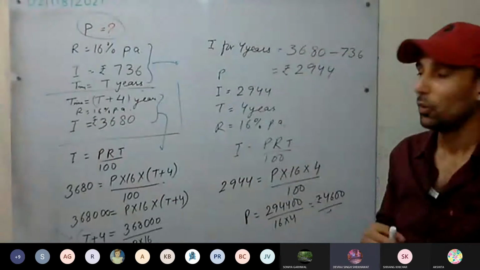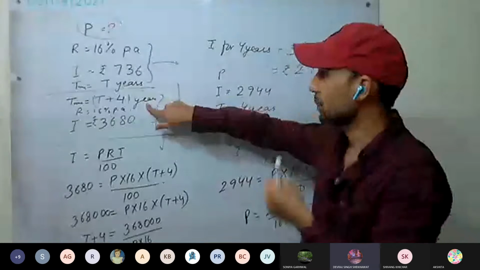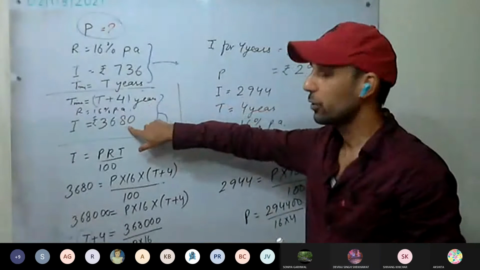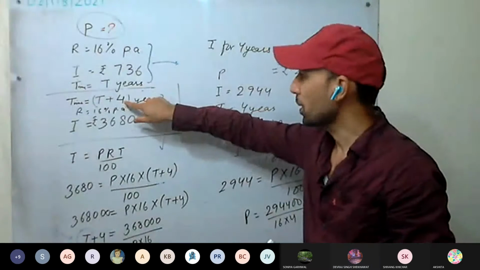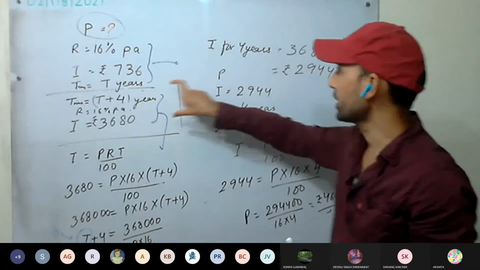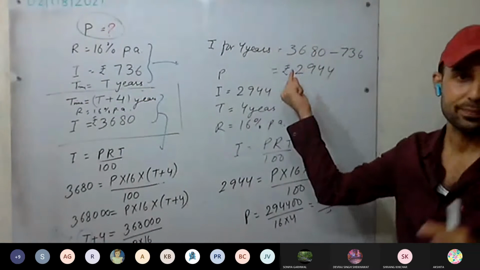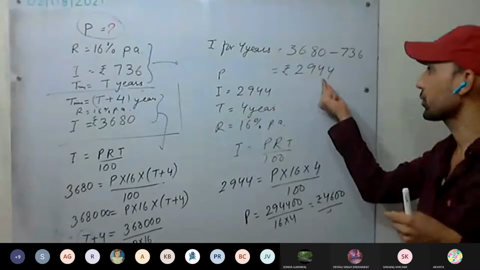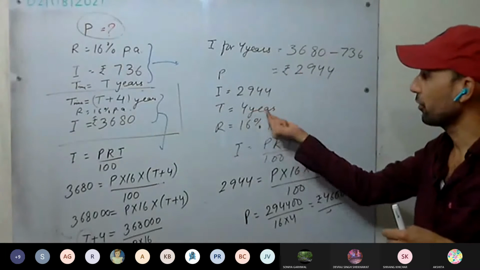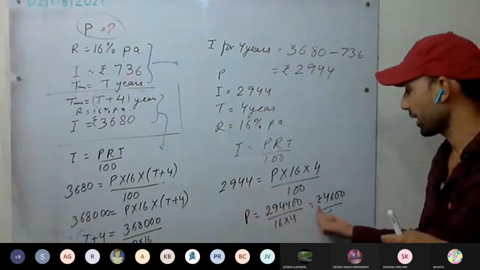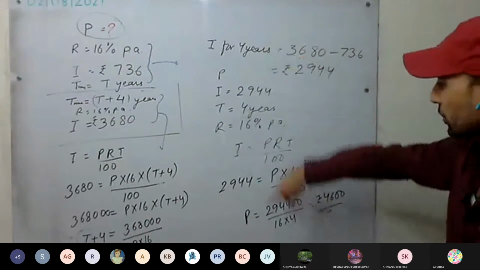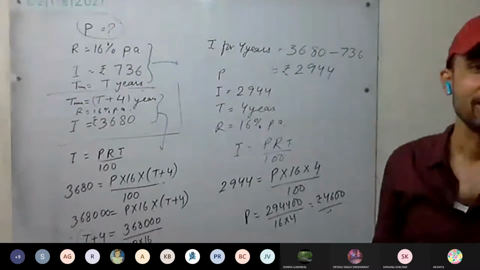Yes, sir. For 4 more years, he has invested, he would have got this much interest. So for these 4 years, how much interest did he get? Just subtract them. That will be the interest for 4 years. So time we have 4 years, rate we have, and we can calculate the principal. How much smaller has it reduced?